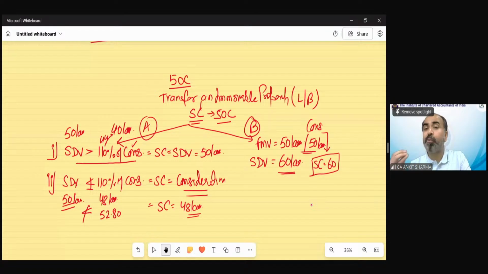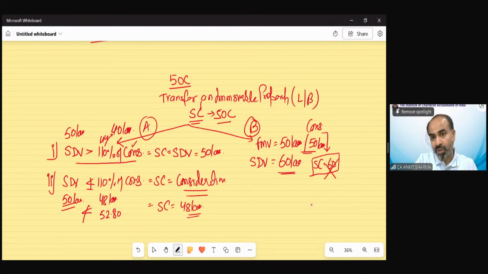So you might need to pay tax on 60 lakh if this case was not there. So for those kinds of cases in which fair market value is less than the stamp duty value, the assessee requests the department that this is not the real value, my FMV is less than the stamp duty value.